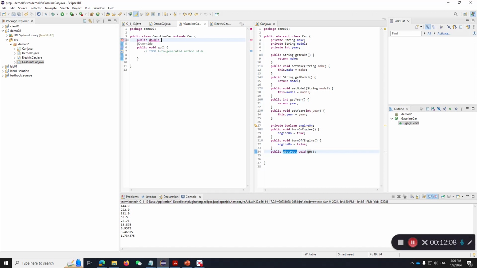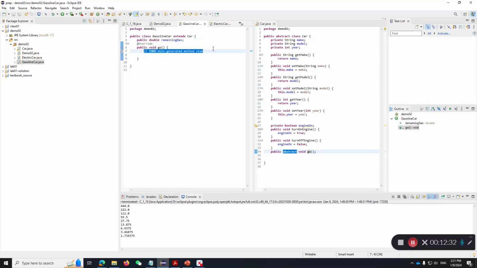Let's do a double for our remaining gas, in the number of gallons. And for ElectricCar, I would say it's our remaining power. I don't know much about electric cars.